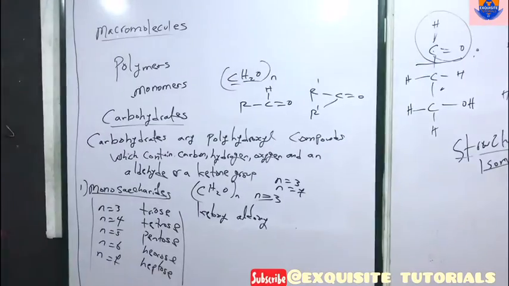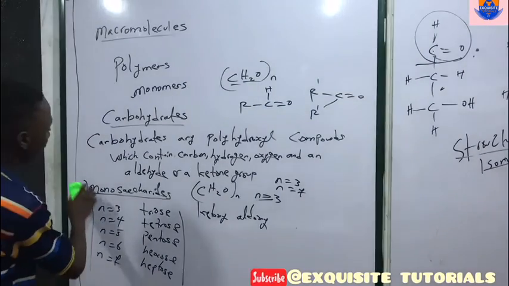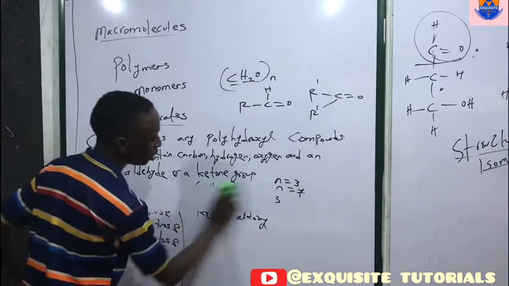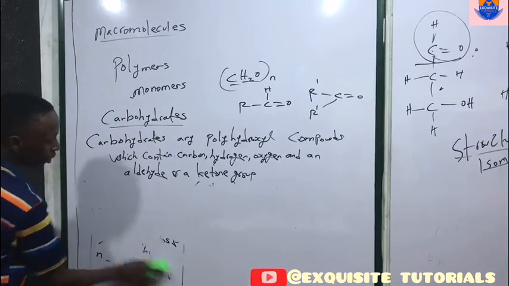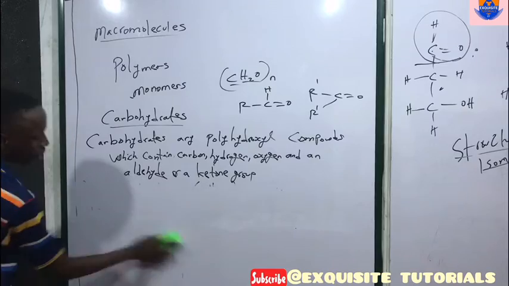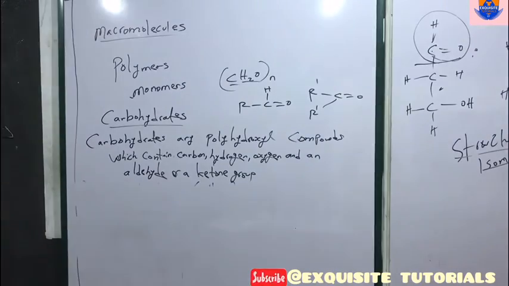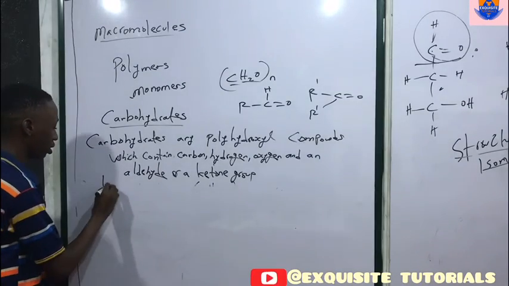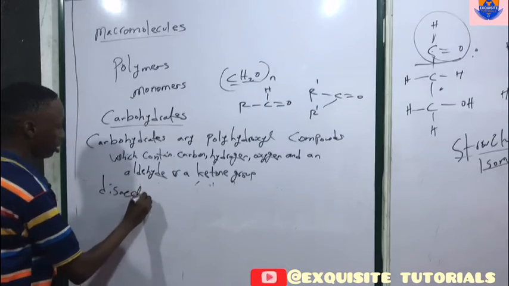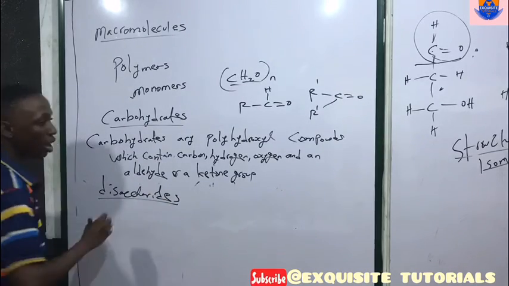Next, we shall be taking a look at disaccharides. Now, what are disaccharides?